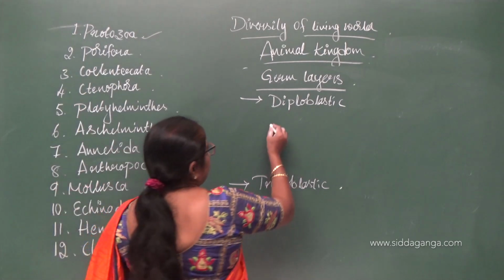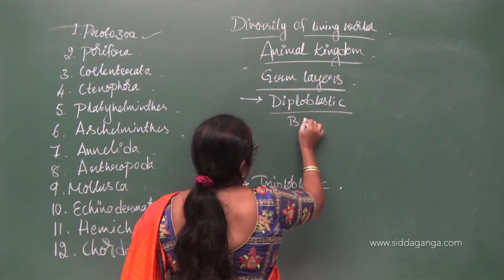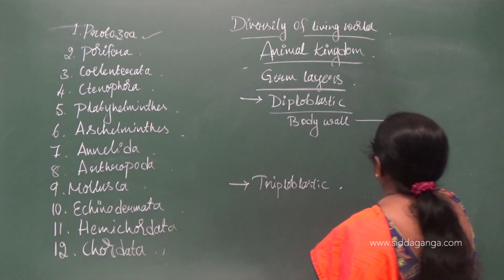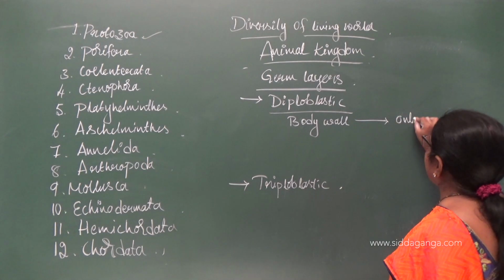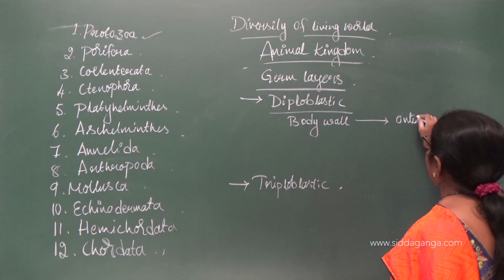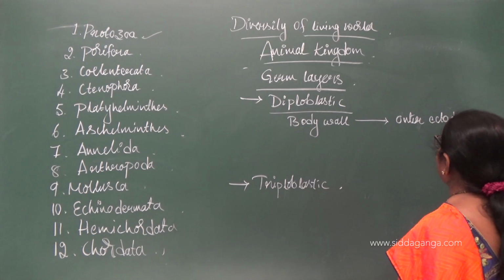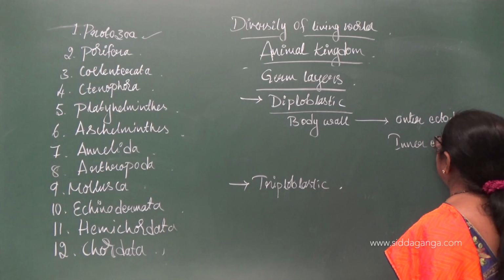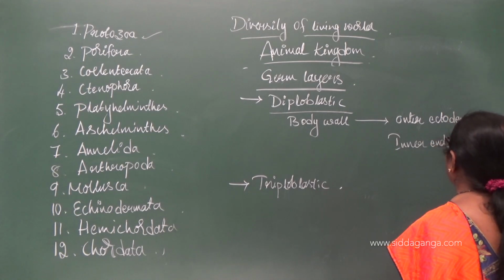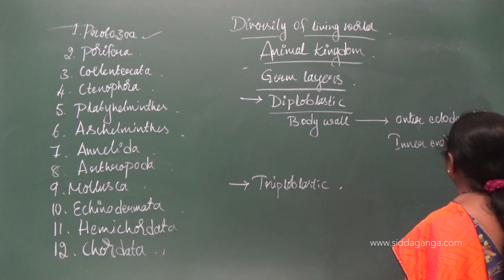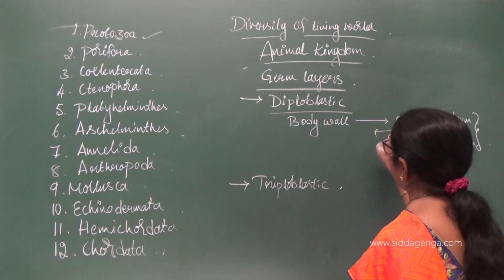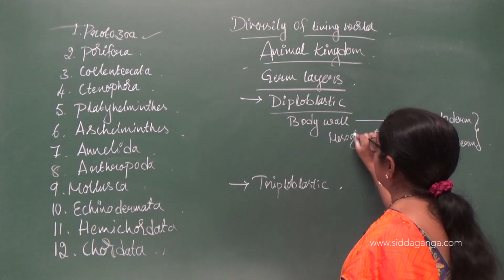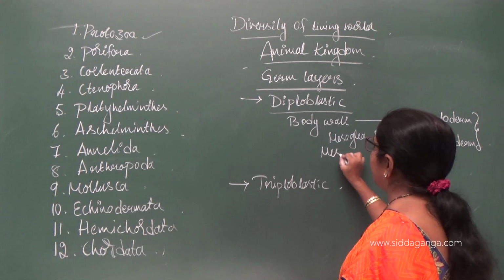Diploblastic. Here, the organisms in their body wall consist of two layers, that is outer ectoderm and inner endoderm. And in between these two layers there is a gelatinous fluid which is called mesoglea, or it is also called mesenchyme.